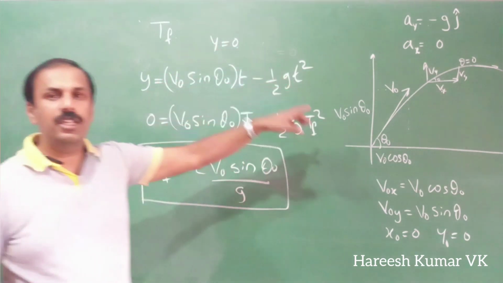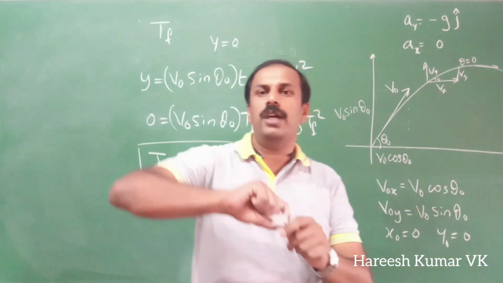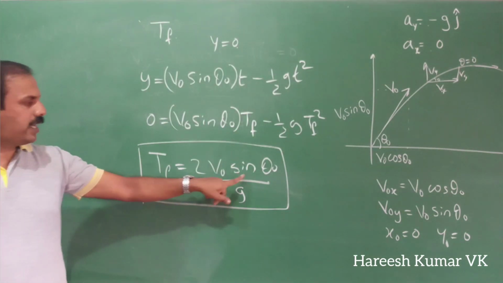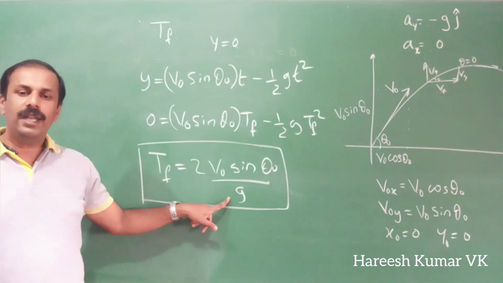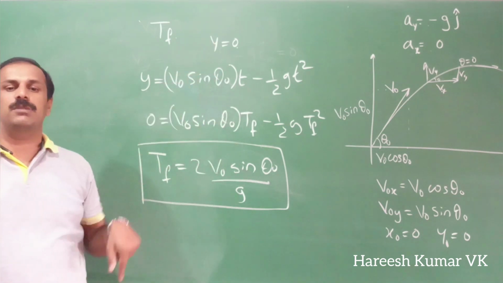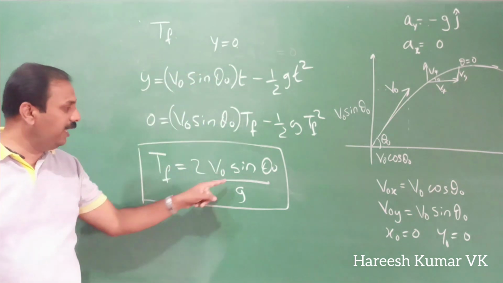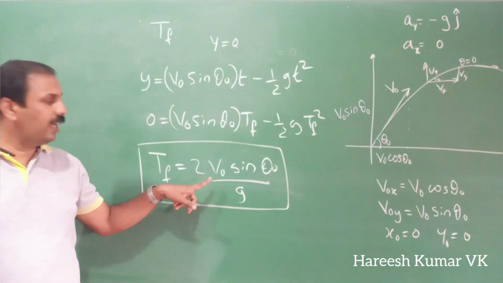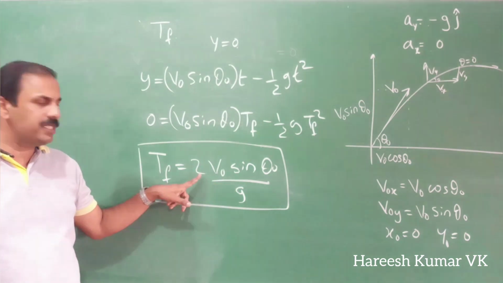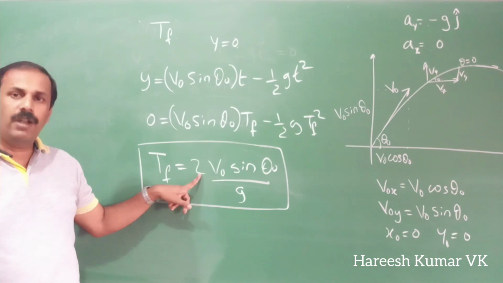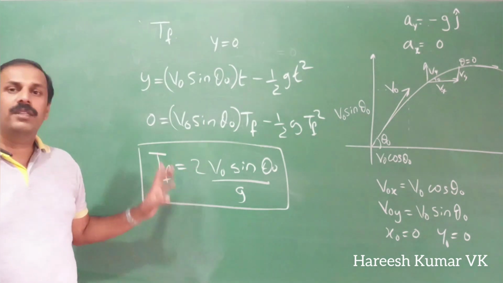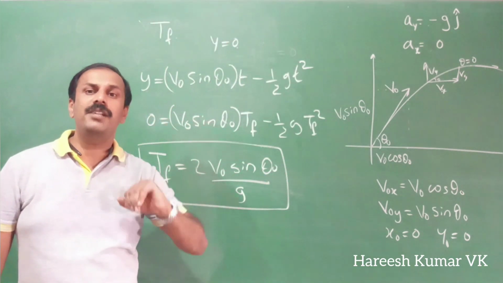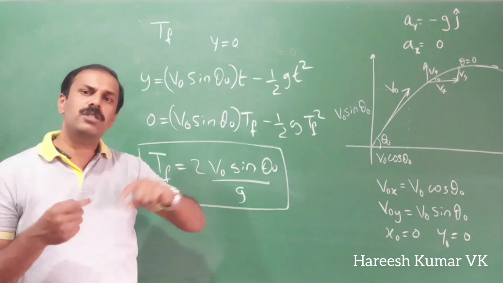That is the total time for this projectile to reach the ground again. Once you throw it, the time to reach the ground is given by this equation: TF is equal to 2 V0 sin theta 0 by g. And previously, for the time to reach maximum height, what was it? It was V0 sin theta 0 by g. Now here we have the same type of equation, but one difference: here 2 is also there. So the meaning is that the time to go to the top and the time to reach the last point are related. The total time is 2 times the time to reach the top.